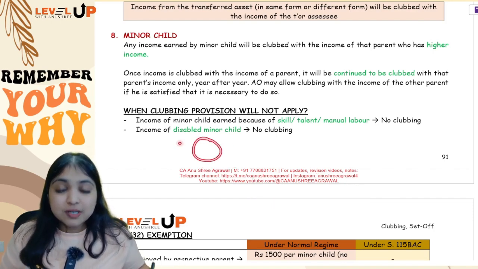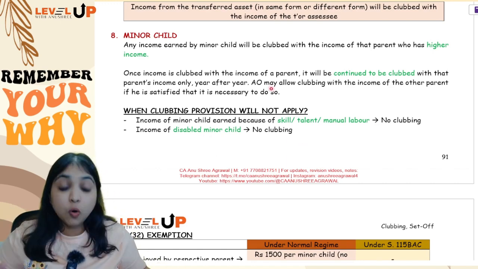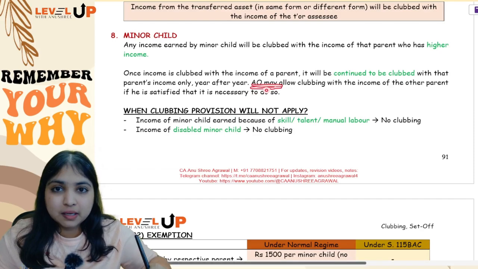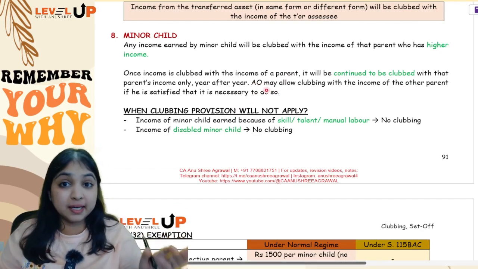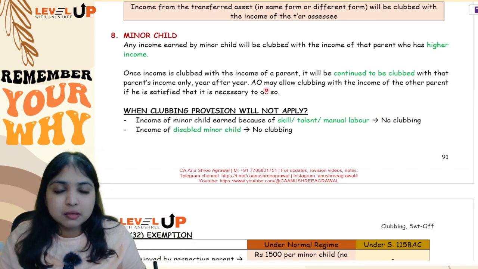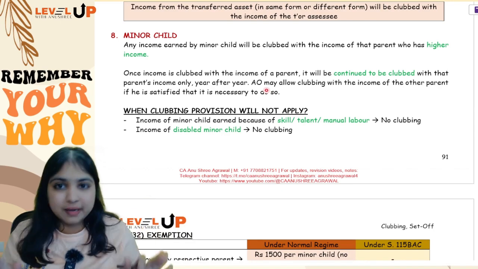No. Once you club the income with the father's income, now you have to continue to club year after year with the father's income only. Only if the AO allows clubbing the income of the minor child with the other parent, only then it can be clubbed with the other parent. Otherwise, once you start clubbing the minor child's income with one parent, it has to be continued to be clubbed with that parent only. Okay.